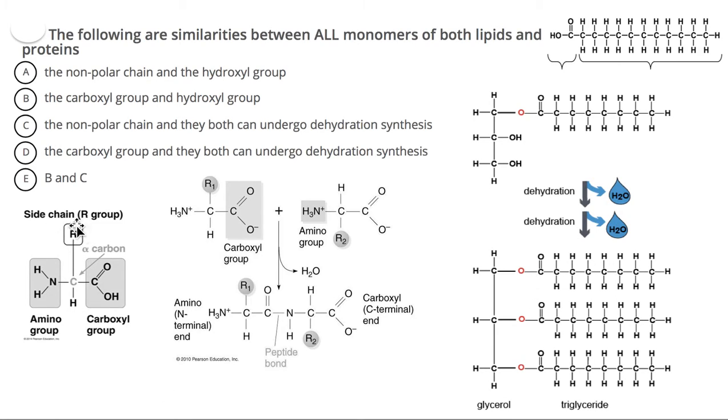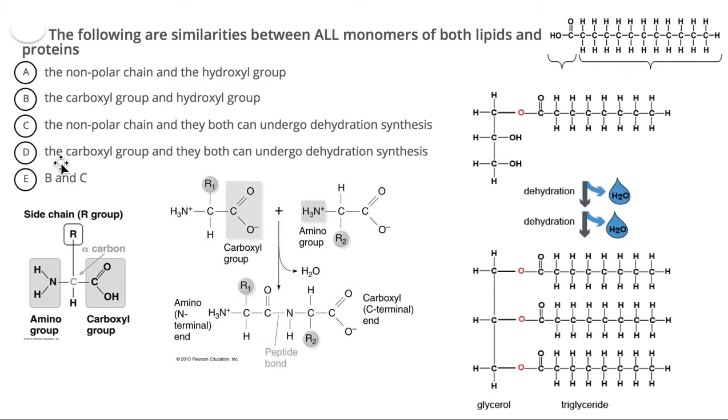But for amino acids, this R group can be nonpolar, but it can also be polar. So this nonpolar chain statement does not apply for amino acids. So this is incorrect, and we can already discard option E.